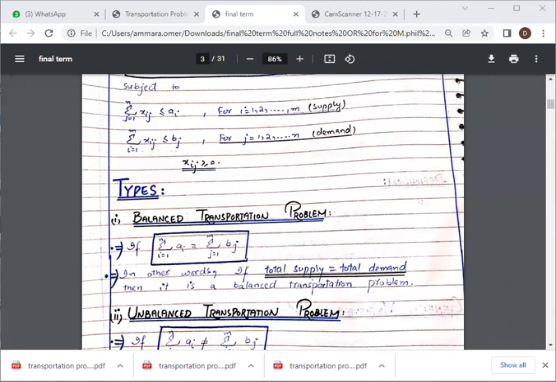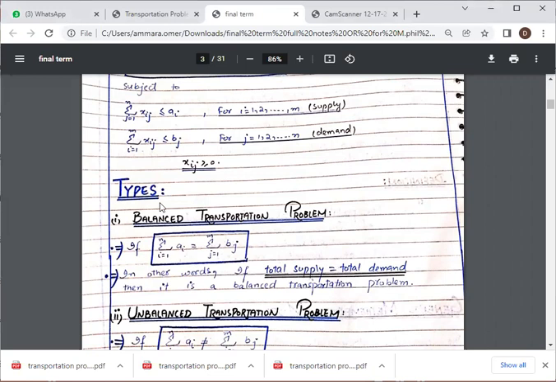We have to add a dummy row when demand is less than supply, with cost 0 and supply equal to supply minus demand. And when our demand is greater than supply, then we will add a dummy column with cost 0 and demand equal to demand minus supply. In this way, we will deal with its two types.